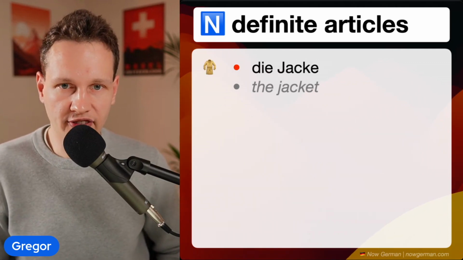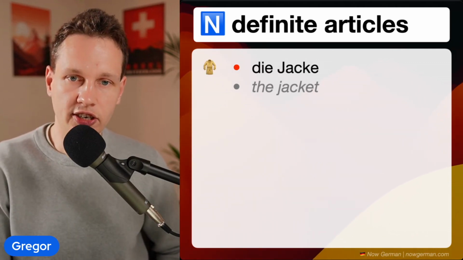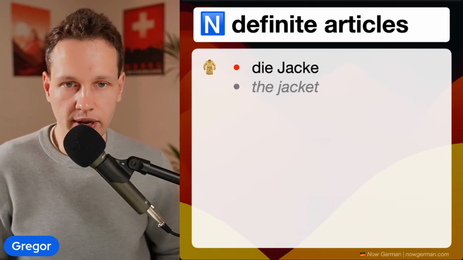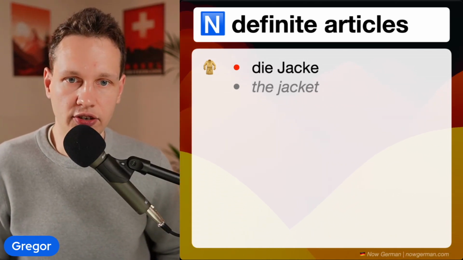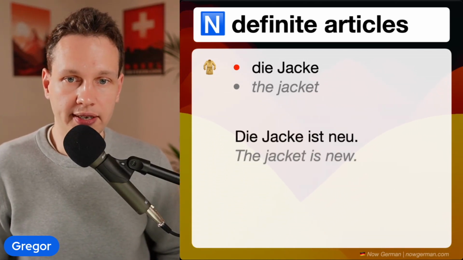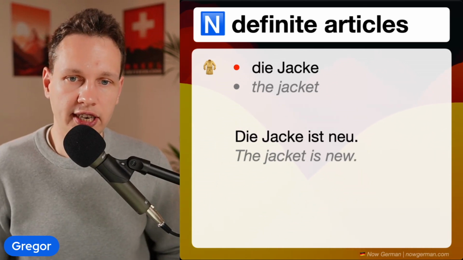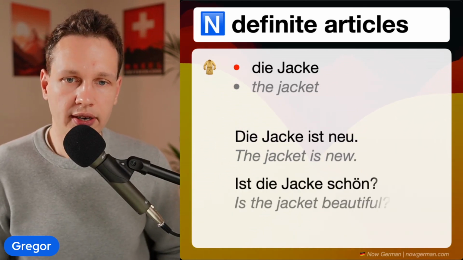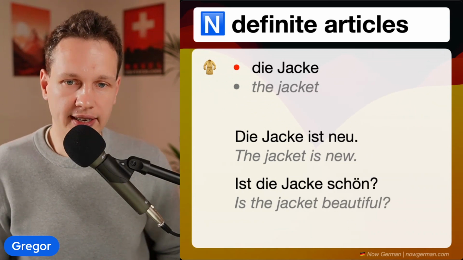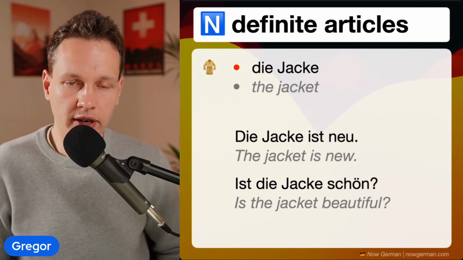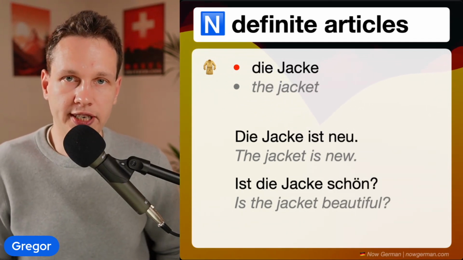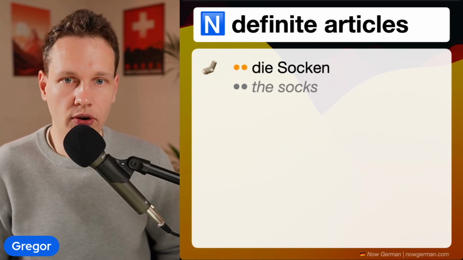All right, this was masculine and neutral. Now let's look at feminine as well. For example, the jacket is feminine, so we have die Jacke in German. For example, die Jacke ist neu. The jacket is new. Or, ist die Jacke schön? Is the jacket beautiful?